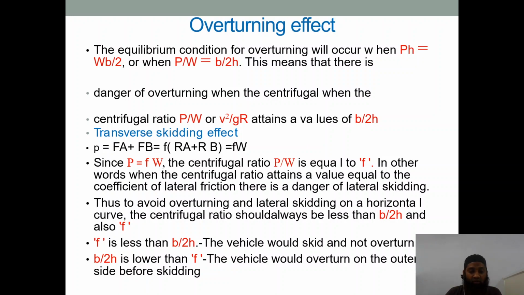If F is less than B by 2H, the vehicle would skid and not overturn. If F is less than B by 2H, the vehicle can skid but it won't overturn. If B by 2H is lower than F, the vehicle would overturn on the other side before skidding. So this is the problem. The factor B by 2H is very important. We need to maintain it.